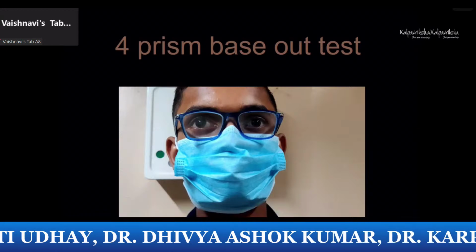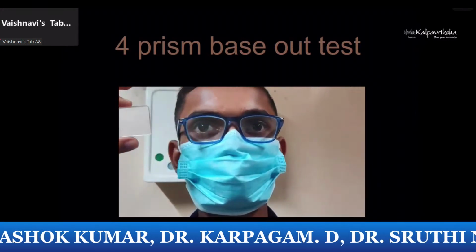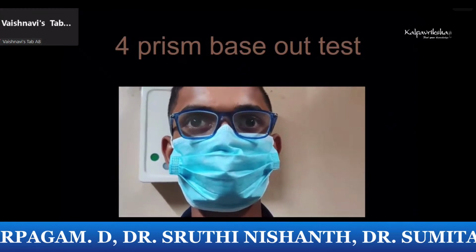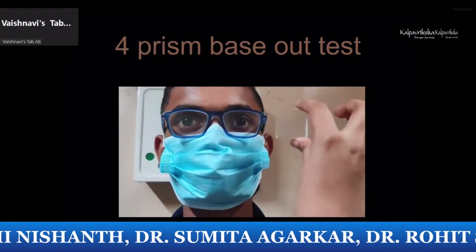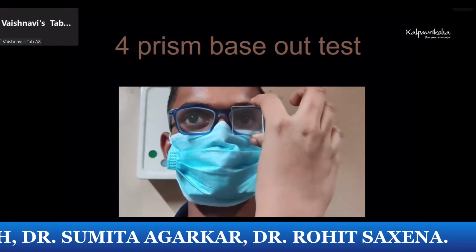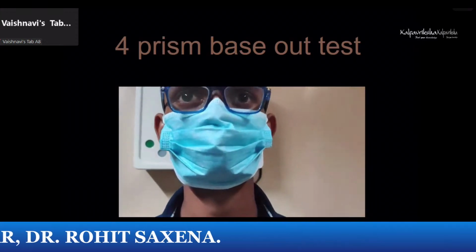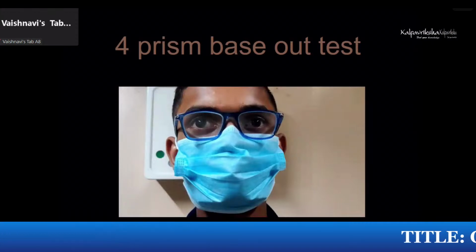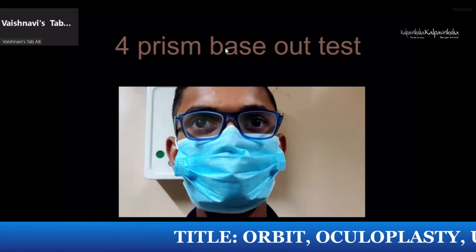So what happens when we put a prism in front of the right eye? As you can see, there is no fixational movement because of suppression scotoma in the right eye. While when we put the prism in front of the left eye, you can see a small flick of convergence movement in the right, but no bidirectional refixational saccade. So this establishes a suppression scotoma in the right eye as well as monofixation, which is basically that this child is fixing only with his left eye.